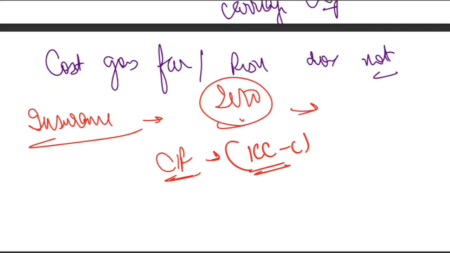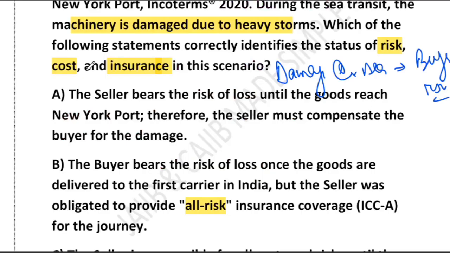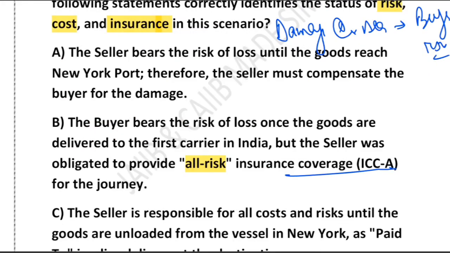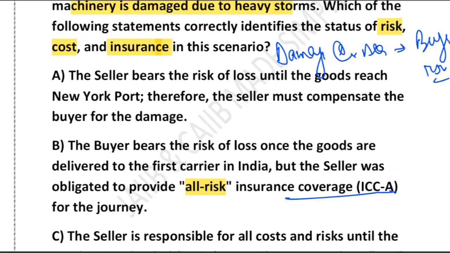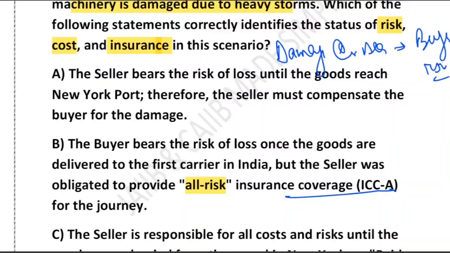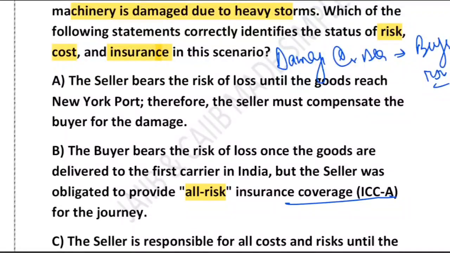Fine. So in this question, the seller must arrange ICC A all-risk insurance. Buyer bears the risk after the first carrier. The buyer can claim under the insurance coverage arranged by the seller. So the seller will bring the insurance. That's why it's called cost, insurance, freight, right? And the buyer will bear the risk after it reaches the first carrier.